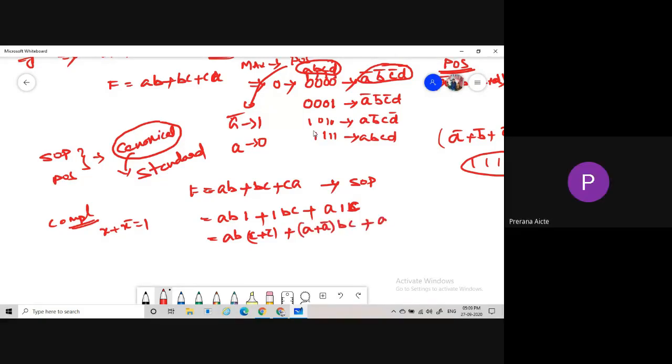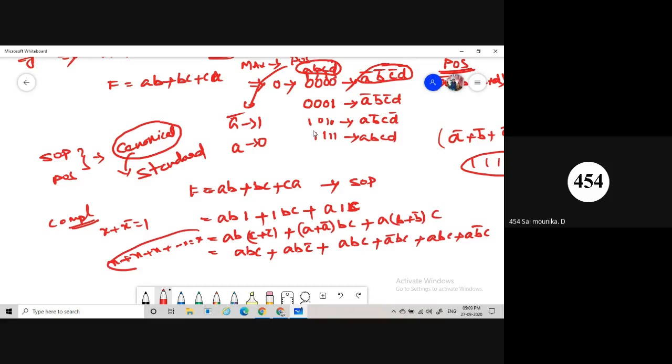BC plus A into B plus B bar into C. So if I'm multiplying like this, we get ABC plus ABC bar plus ABC plus A bar BC, and then A B bar C. So already we know some formulas like X plus X plus X and so on is equal to X only. So based on this formula, one ABC, another ABC, another ABC.